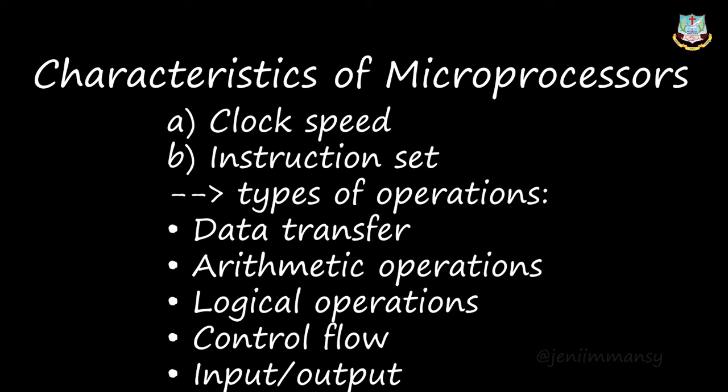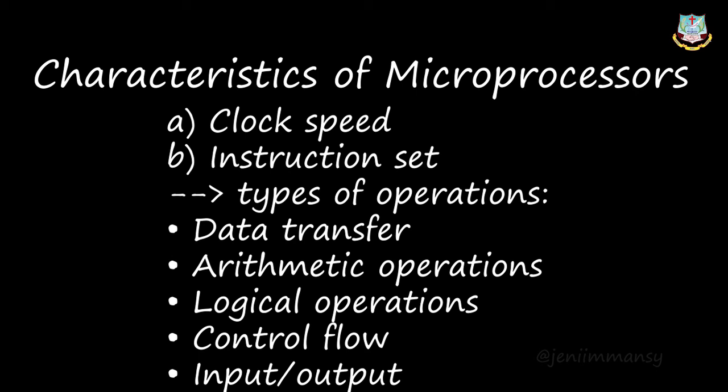The operations will give you the output in true or false manner. So zeros and ones will be there. It will just check, and each operation will have a specific function, like addition means you will add both. In logical operations also you will have some specific operations there: AND, OR, NOT, XOR. In all these operations you will have some rules. According to the rules you will get the output either as 1 or 0. 1 means true, 0 means false. Okay, so this is done in logical operations.